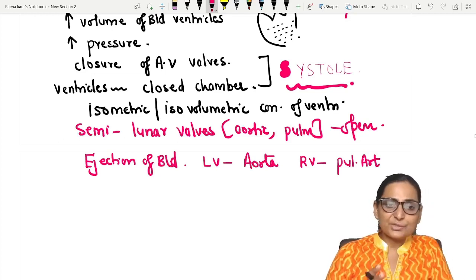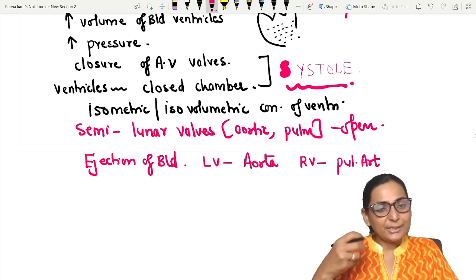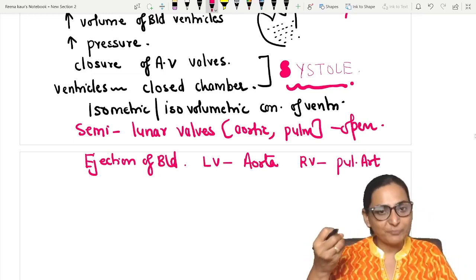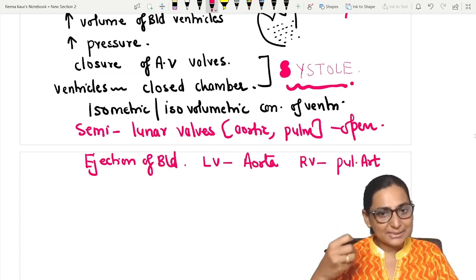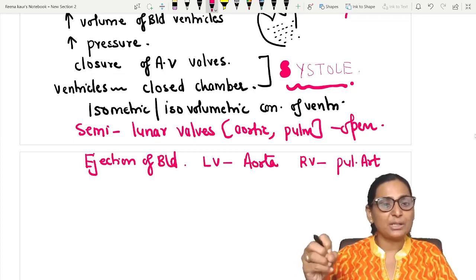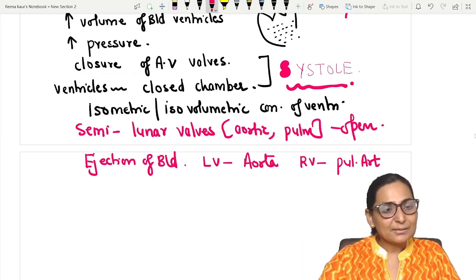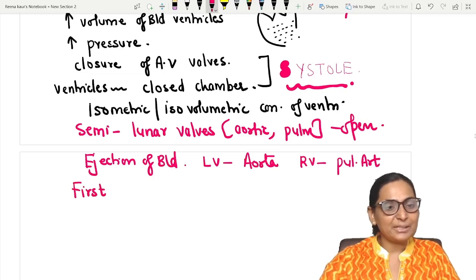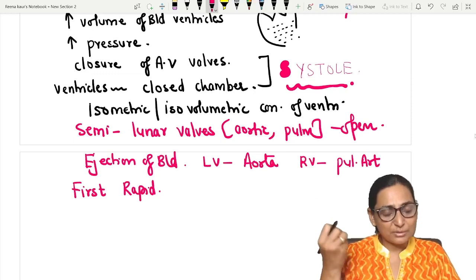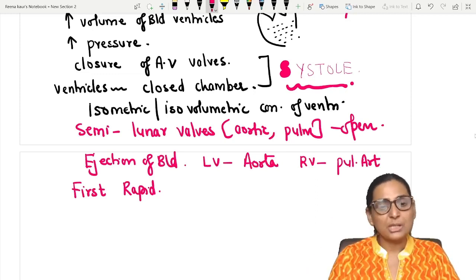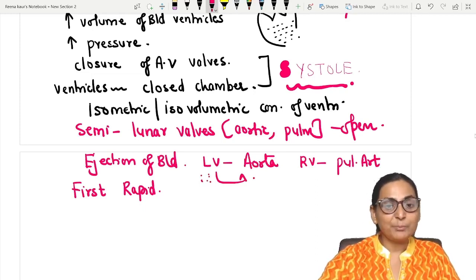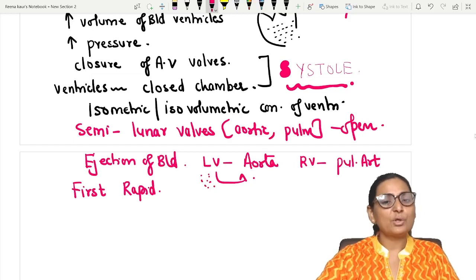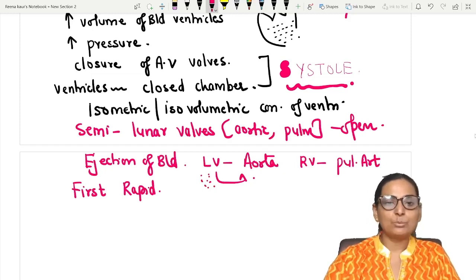So what are the features of the first rapid ejection? Initially there is a large volume of blood and pressure, both are there, and therefore the velocity with which the blood is going to leave the ventricle will be more. So there is a rapid ejection because of the gradient, the blood flows out from the left ventricle into the aorta, because this is filled with blood, the pressure is more, the volume is more, and it is going to eject out rapidly.